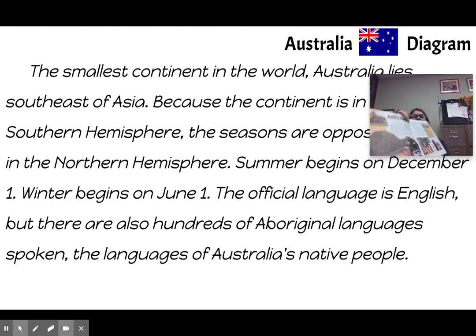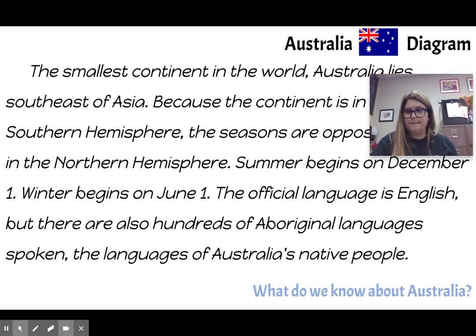Now, you all might be wondering, where did that information come from in the text? Because if you remember, yesterday we finished our last paragraph. So it's actually coming from what we like to call the little orange box over here that has a map, and it also has a picture of the flag of Australia.